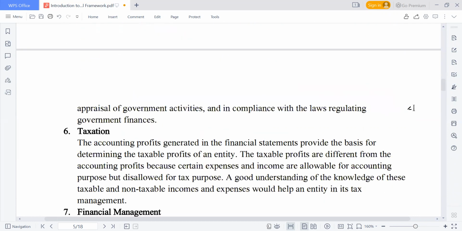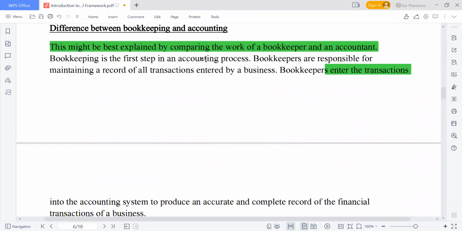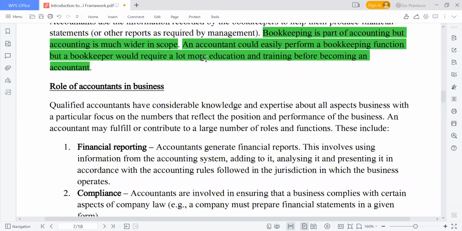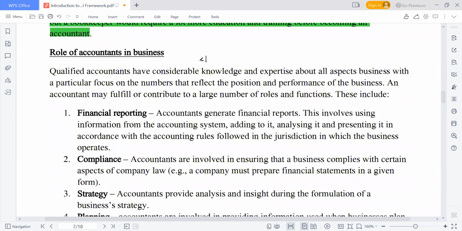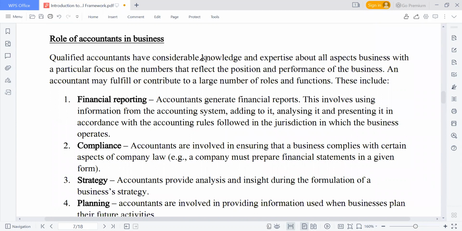So for you to be an accountant, you require education and good training. And that is what you are doing now. So what are now the roles of an accountant in business? What are your roles? What are the things you do? Let me give us a one minute break now. So have a look at this now.